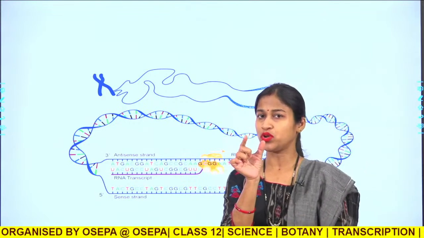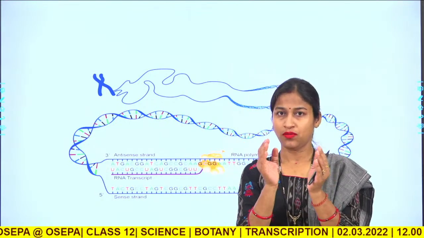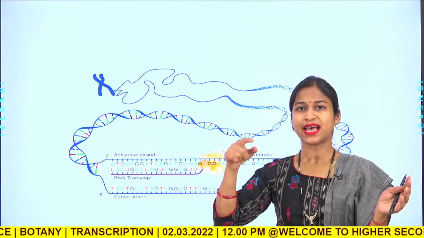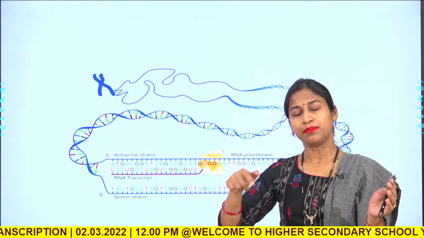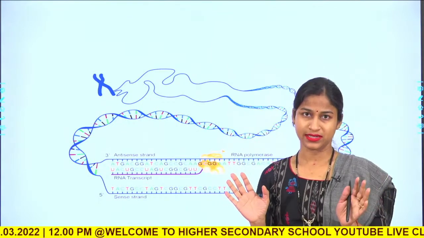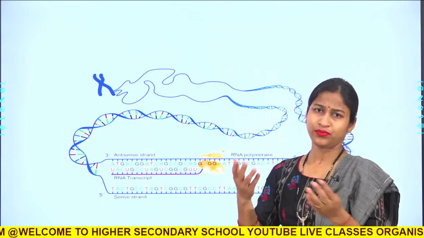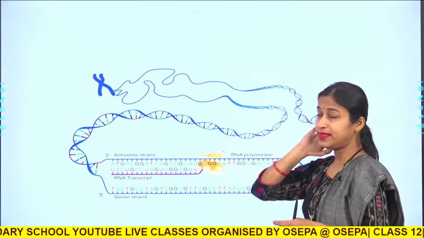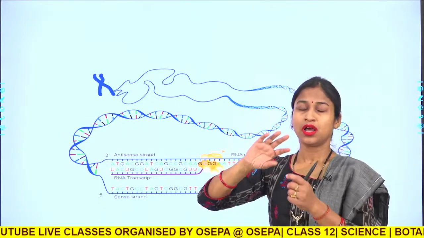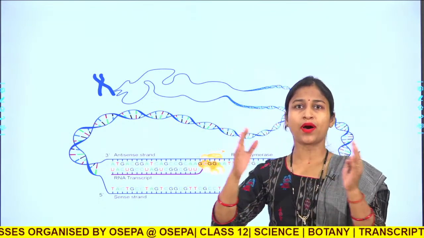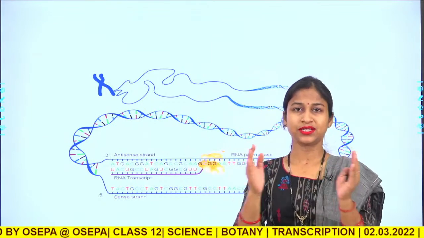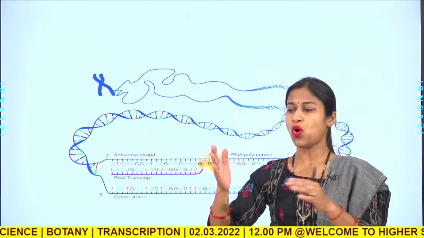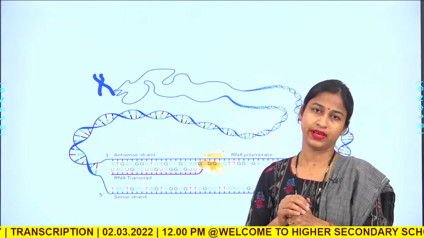Once the melting starts, it goes on enlarging the single stranded DNA template, and simultaneously new double stranded DNAs are created. One strand will be old, another new, but in replication this is a permanent process. Once the DNA strands are separated, they go on synthesizing a new copy of DNA.